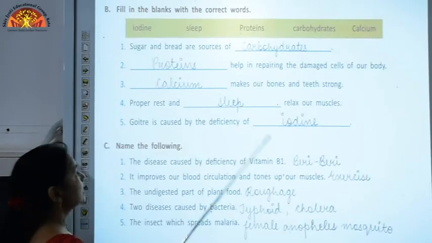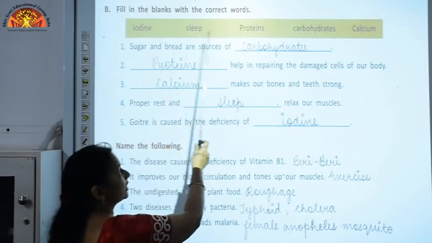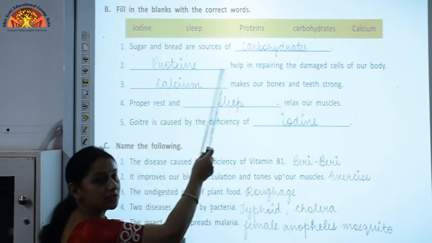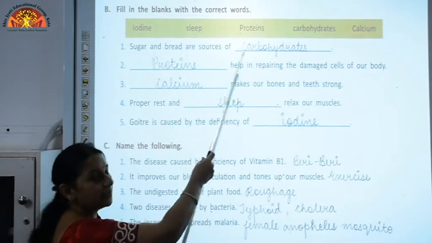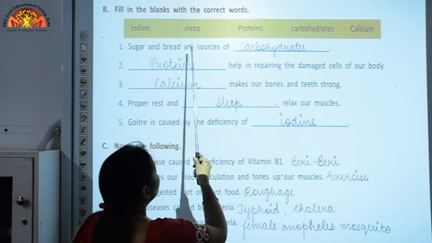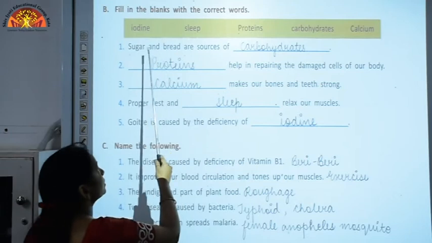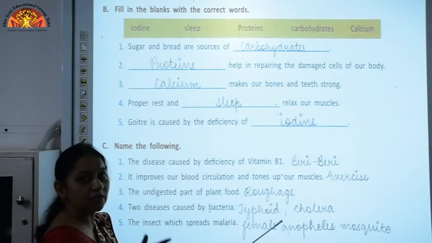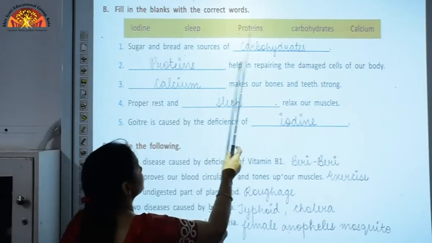The next exercise is fill in the blanks with the correct words. You are given the 5 words here. You need to choose the correct word from these and put it in the blank that is provided to you. Sugar and bread are sources of carbohydrates, because sugar and bread are the sources which give energy to our body. So, they are sources of carbohydrates.